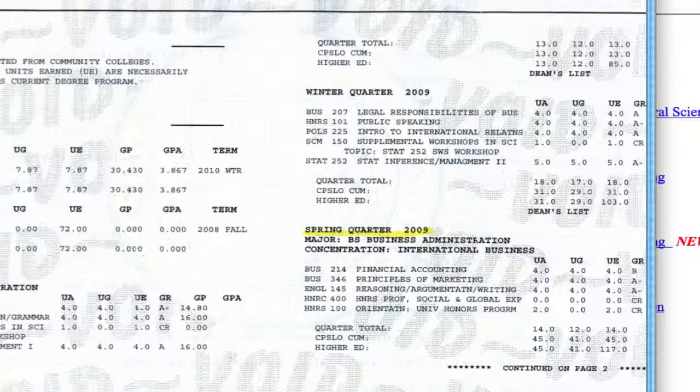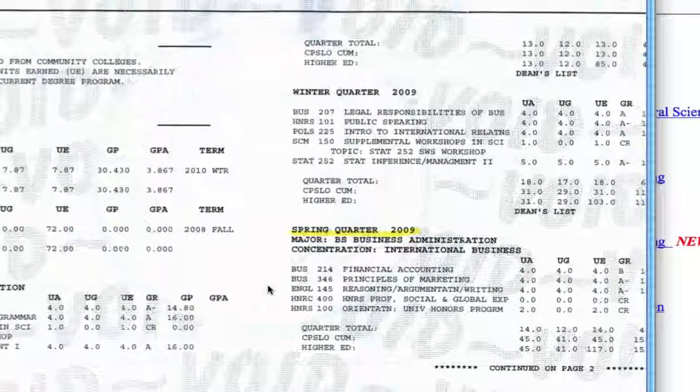Okay, so now that we've done the math course, now we're going to look for an English course. It's important to remember that two of the most important requirements for transferring into UCSB are going to be 2 English composition courses and 1 transferable math class. So we found this person's transferable math class. Now let's search for an English class.